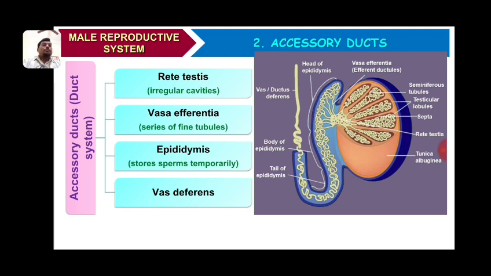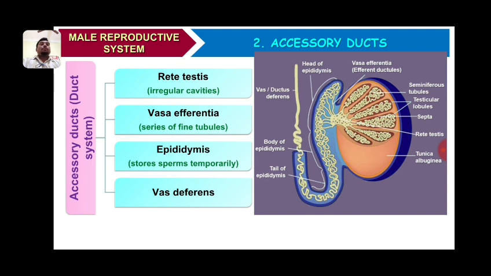Rete testis are the irregular cavities in the testis, and all the seminiferous tubules join together and release their secretion, the sperm, into the rete testis. Vasa efferentia, these ducts leave the testes and open into the epididymis. The epididymis is located at the posterior surface of each testis and opens into the vas deferens. Vas deferens collects the sperm from the epididymis and transports it to the urethra, and from the urethra it comes outside the body.